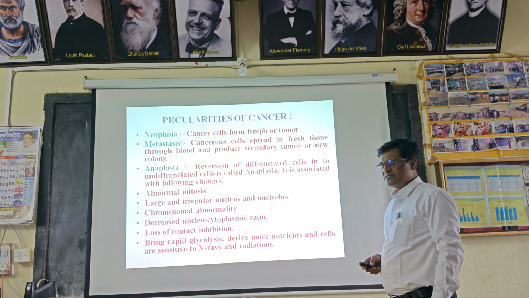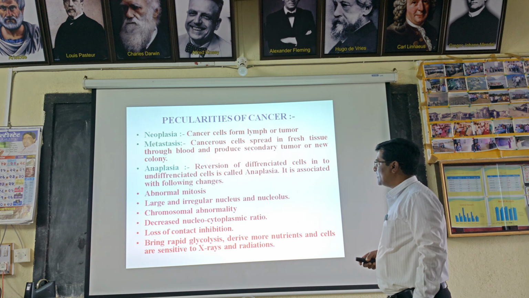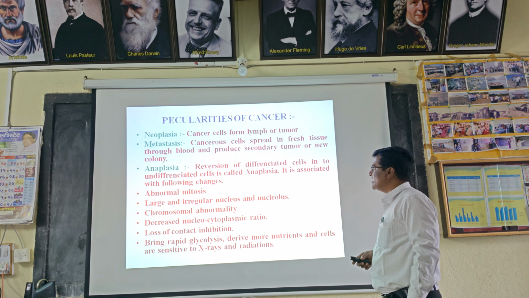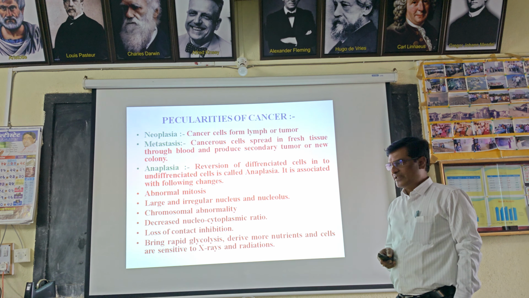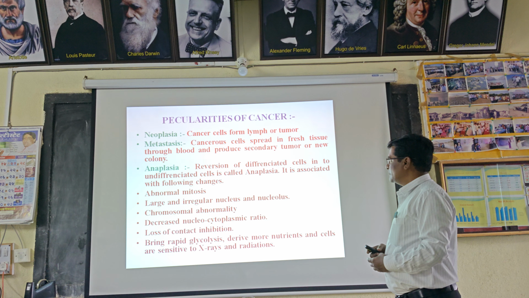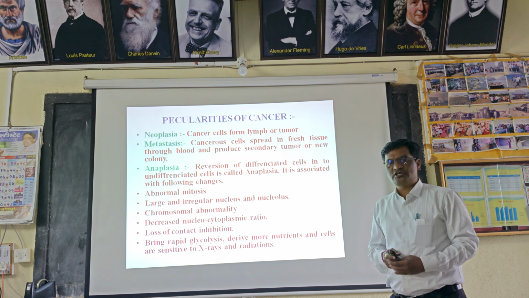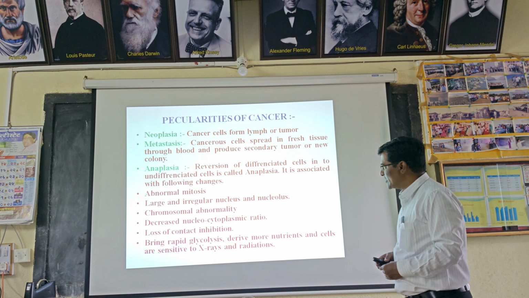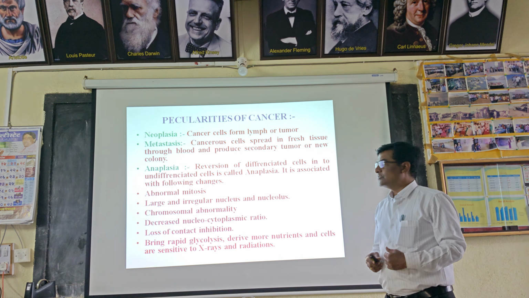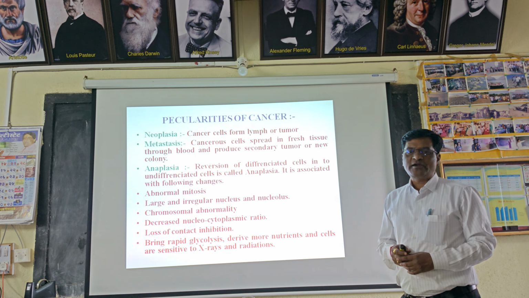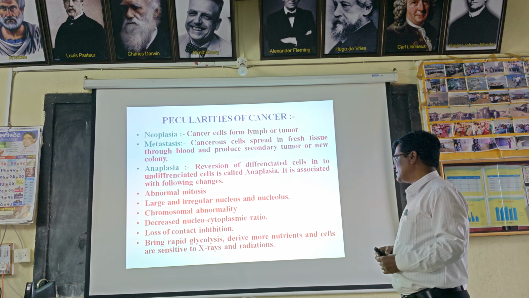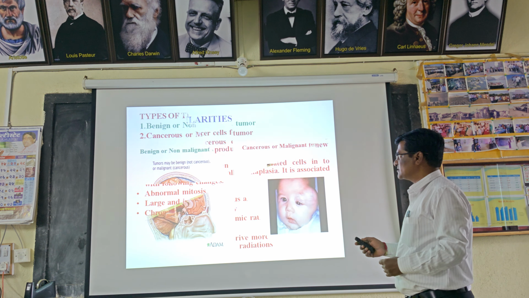The peculiarities of cancer are neoplasia, where cancer cells form lumps of tumor. Then metastasis: cancerous cells spread to fresh tissue through blood and produce a secondary tumor or a new colony. Anaplasia, the reversion of differentiated cells into undifferentiated cells, is associated with the following changes: abnormal mitosis, large and irregular nucleus and nucleolus, chromosomal abnormality, decreased nucleocytoplasmic ratio, loss of contact inhibition, rapid glycolysis to derive more nutrients, and cells sensitive to X-rays and radiations.